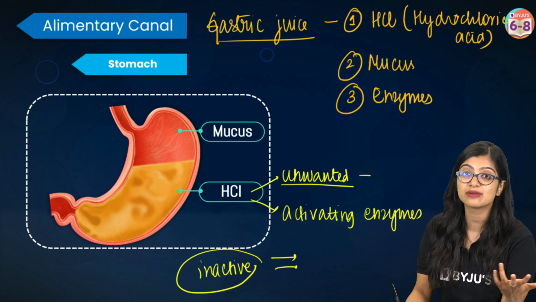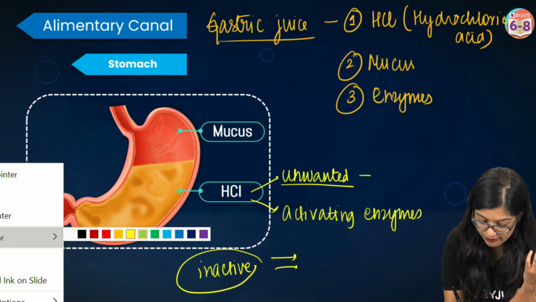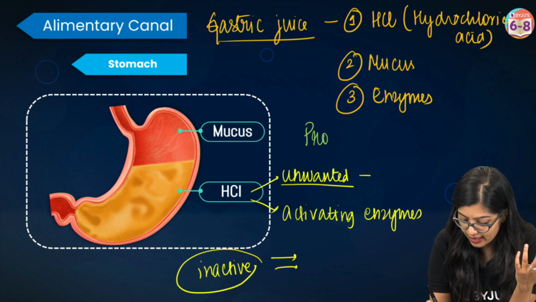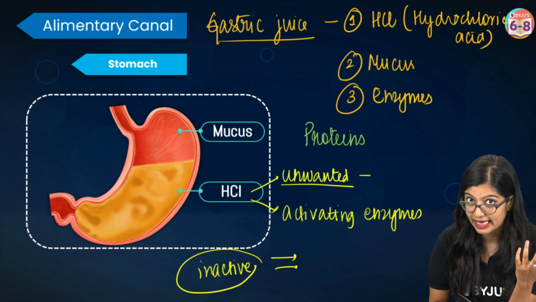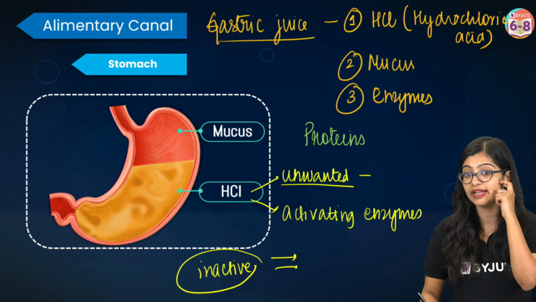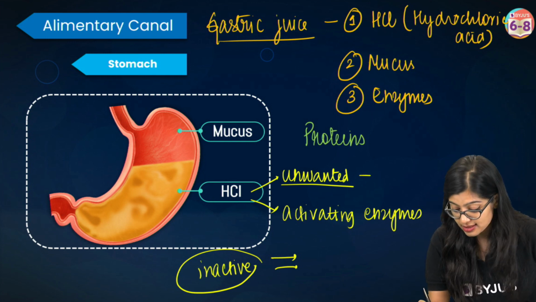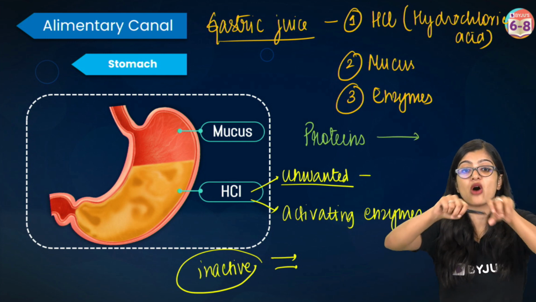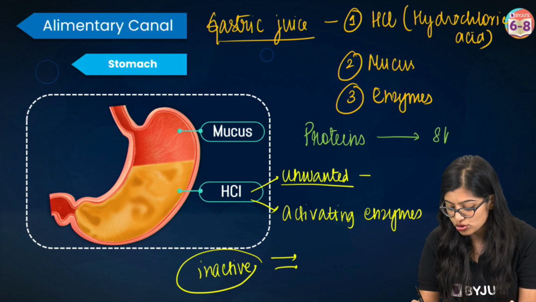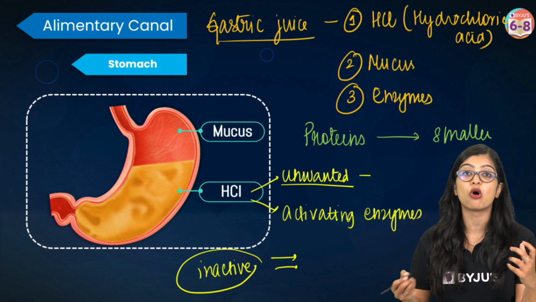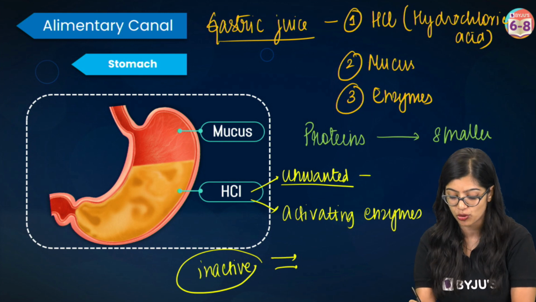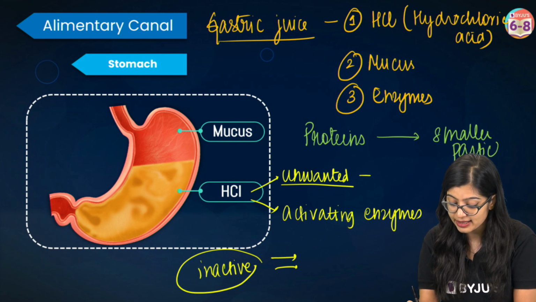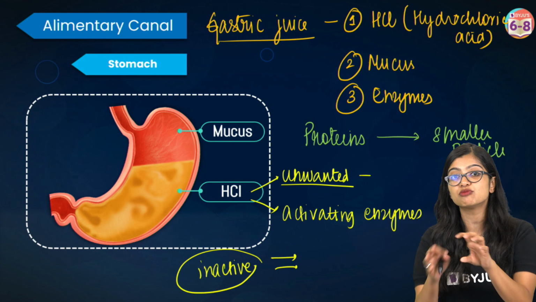And what do these enzymes in the stomach do? They perform a very important function. They act on proteins. In the mouth it was carbohydrates; now in the stomach it's proteins. The proteins will now get broken down into smaller particles called peptones. Here I'm not saying smallest, I'm still using the term smaller.